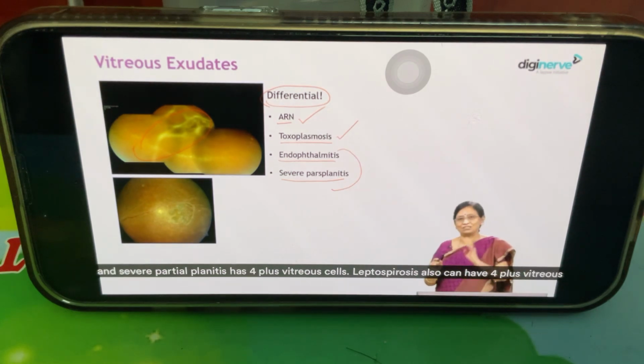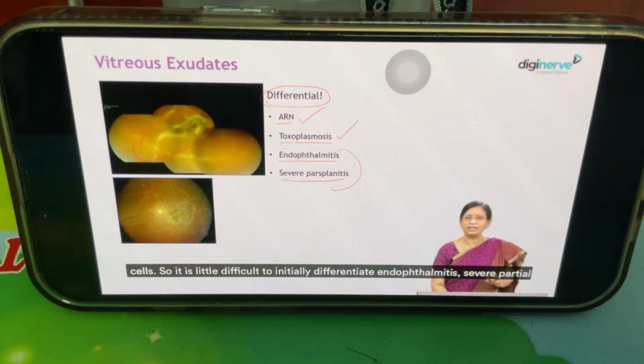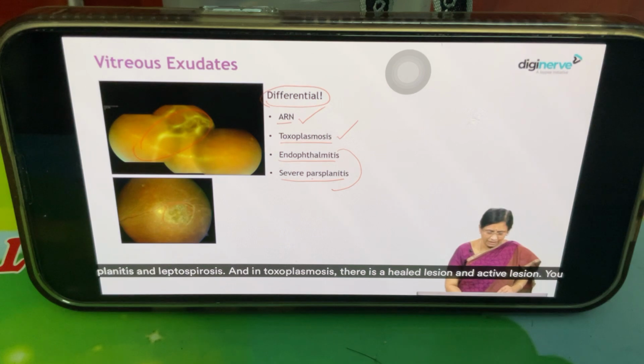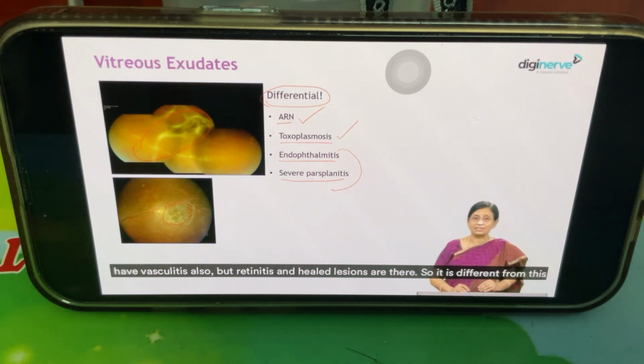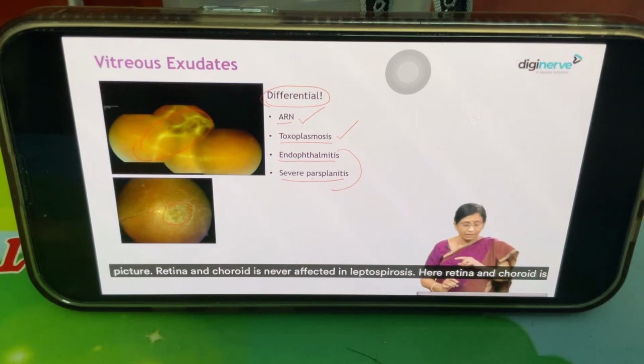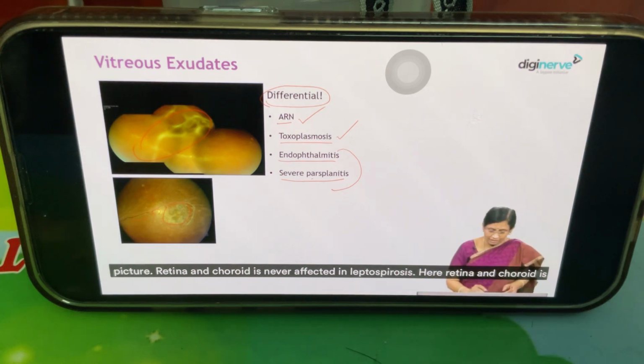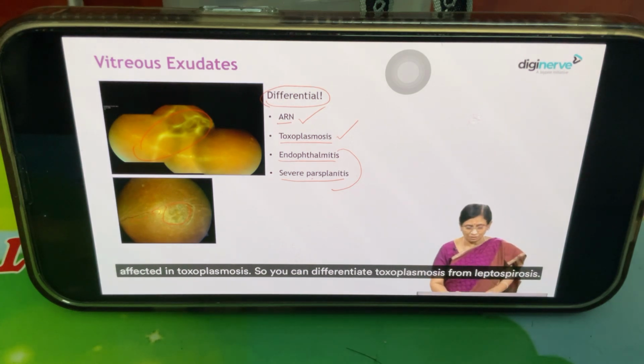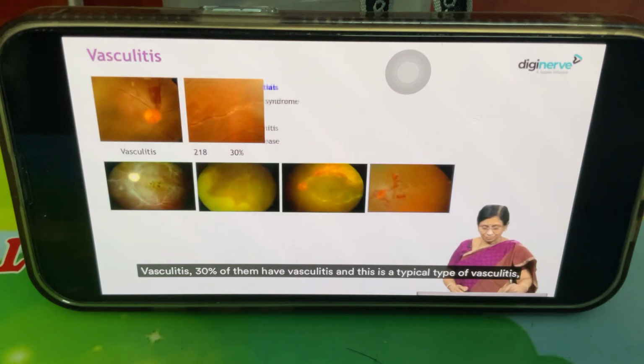Leptospirosis also can have 4 plus vitreous cells. So it is a little difficult to initially differentiate endophthalmitis, severe pars planitis, and leptospirosis. And in toxoplasmosis, there is a healed lesion and an active lesion. You have vasculitis also, but retinitis and healed lesions are there, so it is different from this picture. Retina and choroid are never affected in leptospirosis. Here, retina and choroid are affected in toxoplasmosis, so you can differentiate toxoplasmosis from leptospirosis.